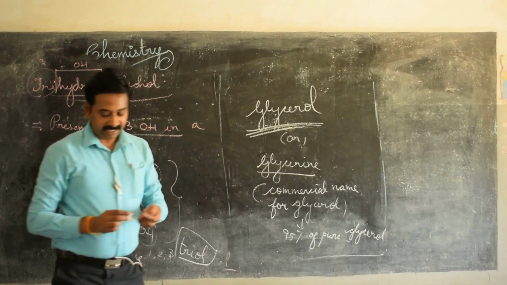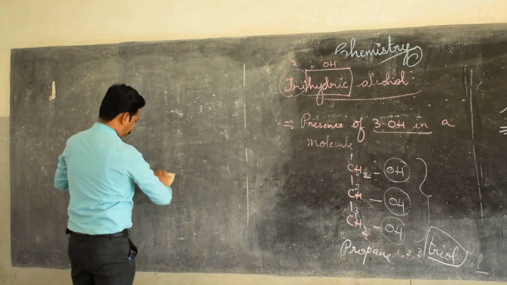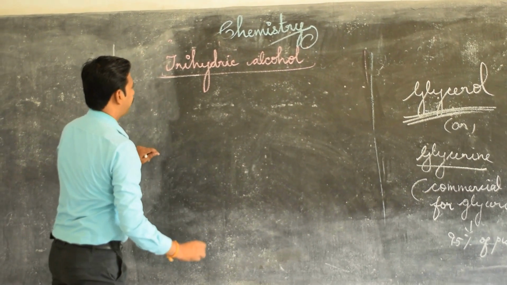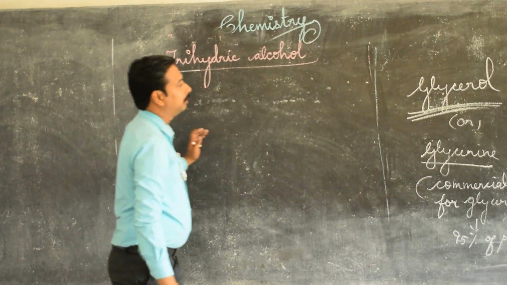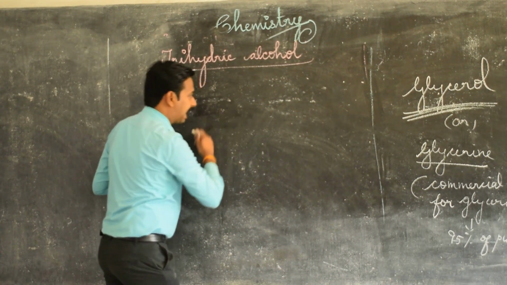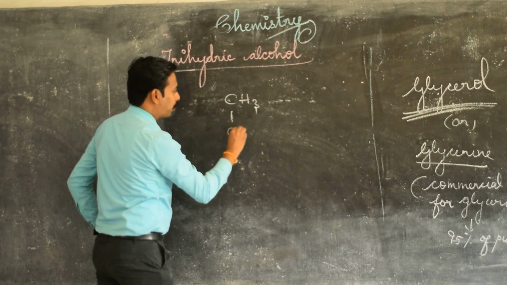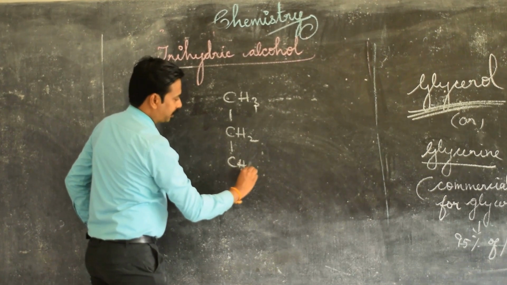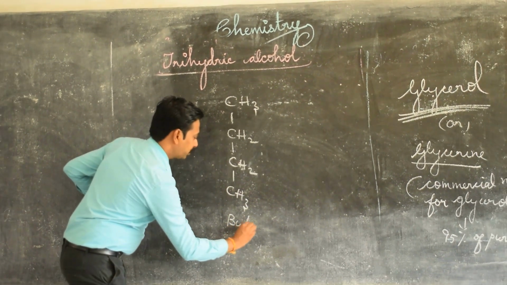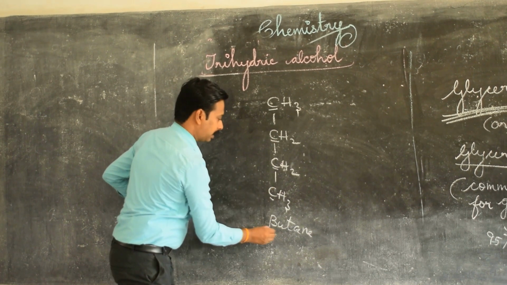Next, I am going to do another example for trihydric alcohol. Previously we saw glycerol for the class of trihydric alcohol. Now we are going to see another example. Before that, you have to say the name of this compound: CH3, CH2, CH2, CH3. What compound is it? This compound is none other than butane. Why is it called butane? Presence of 4 carbon is called butane.